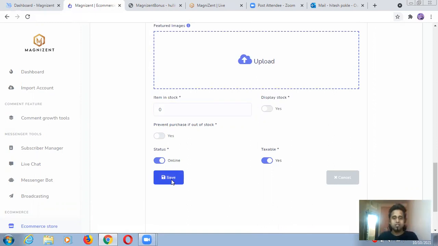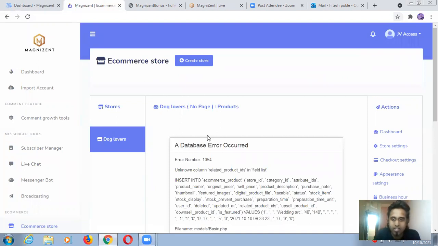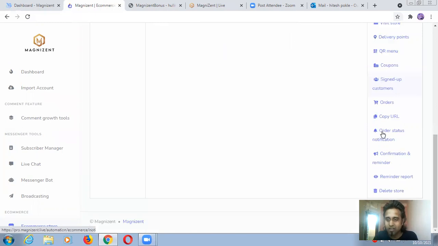Okay, guys, so what happened? Because I didn't add any product right now, this is just for showing purposes. I told you all these things are available, guys. You can see QR menu, coupons.